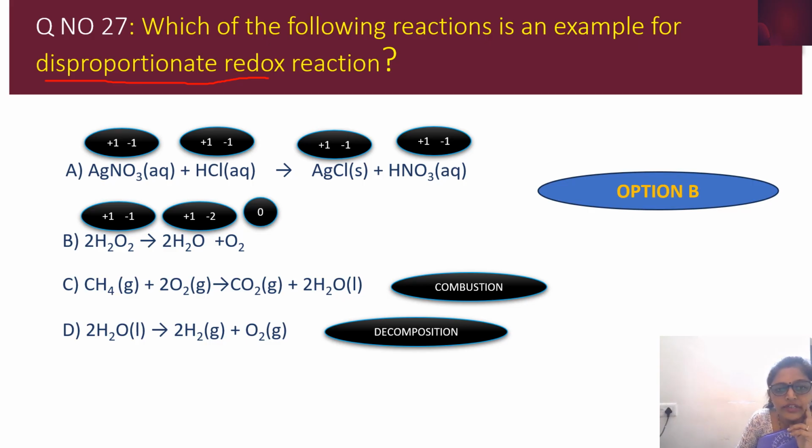If you take silver nitrate and HCl, again we have 2 products, but a common element is not there. Whereas if you take hydrogen peroxide, it will decompose to give water and oxygen. Now you can see that in both the products oxygen is common, one element has to be common. If you find the oxidation state of that element, in the beginning it is -1. In one of the products it is -2, which is a lower value than -1, and in the other product it is 0, which is a bigger number compared to -1.